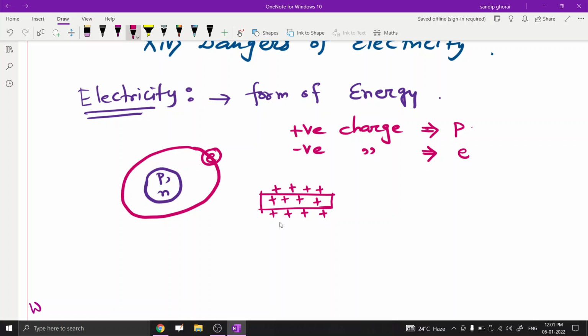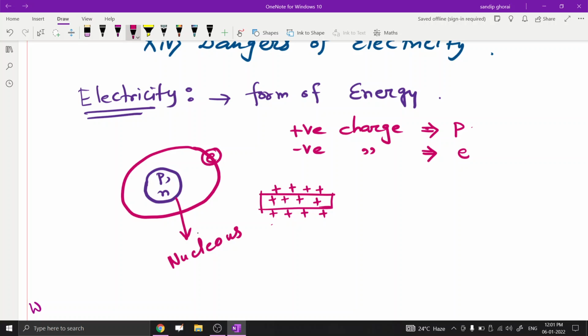Generally, charges are accumulated on the surface of an insulator material or non-conductor material. Now here we can see an atom, and this is the nucleus. Around the nucleus there are several electron shells, and in these shells electrons rotate. Proton is positively charged, electron is negatively charged, and neutron is neutral.